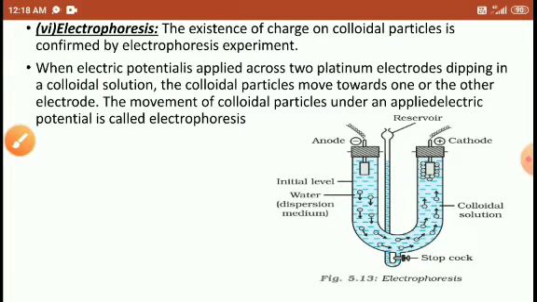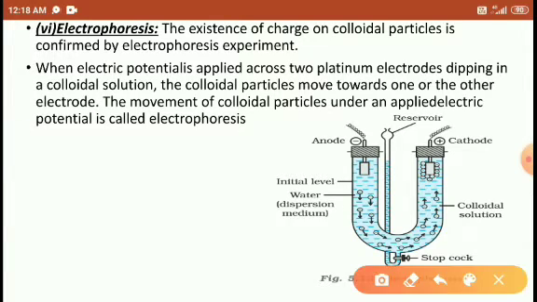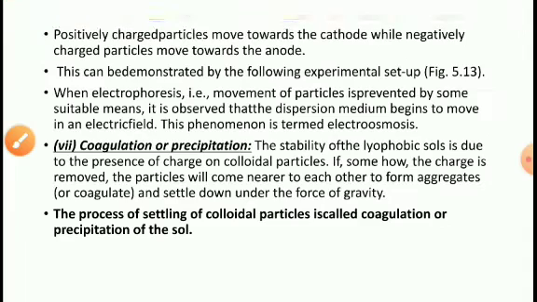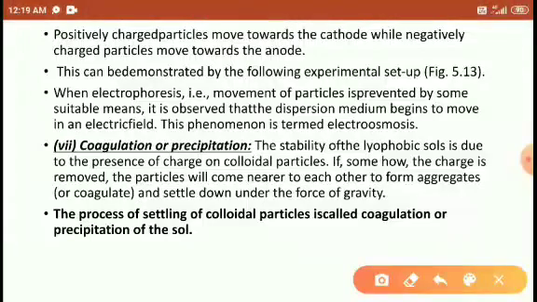Right, friends? So in this method we have to separate the colloidal particles from the solution. Sorry, the positive charge or negative charge colloidal solution from the solution. Right? So positive charge colloidal particles move towards the cathode and negative charge move towards the anode. Already we have discussed all these things, friends. Right? So this phenomenon we call electrophoresis or electroosmosis.